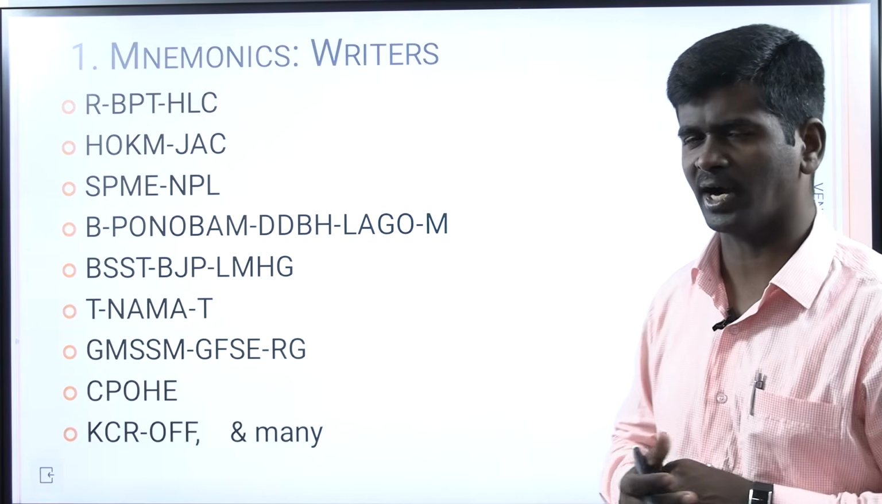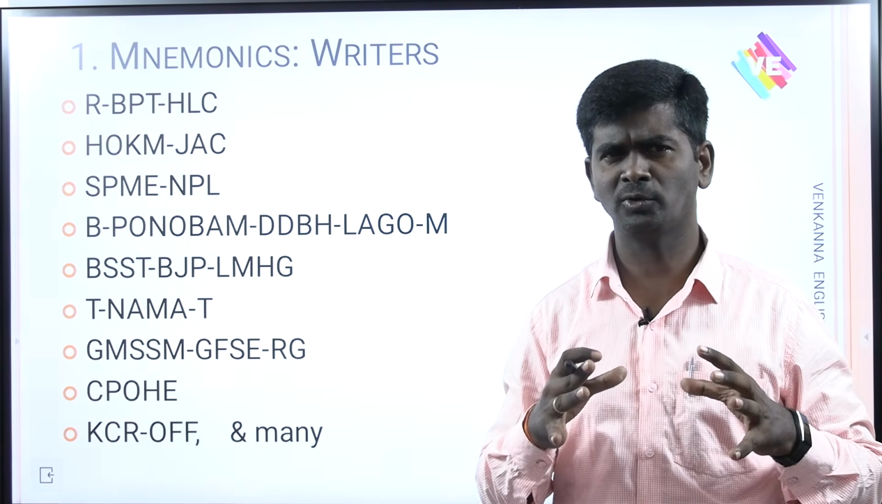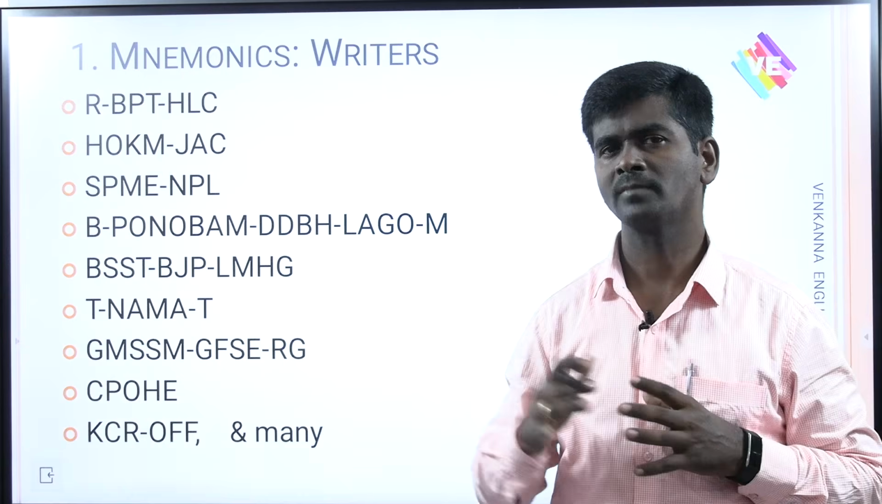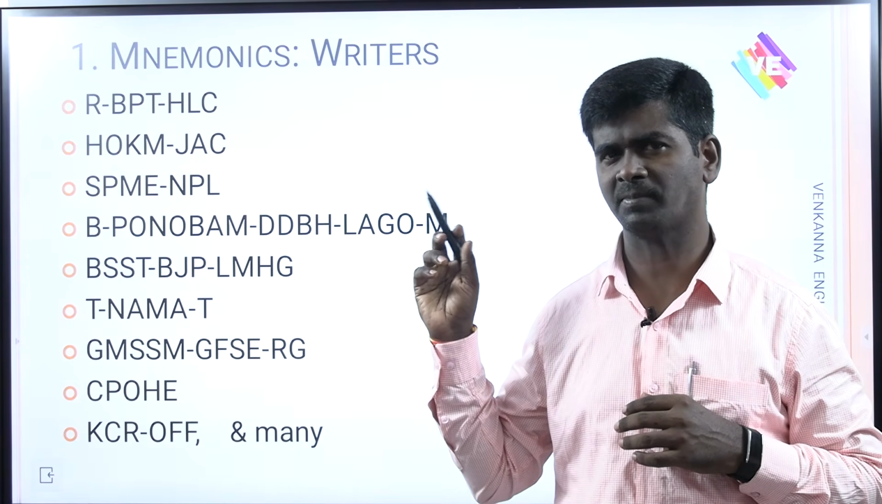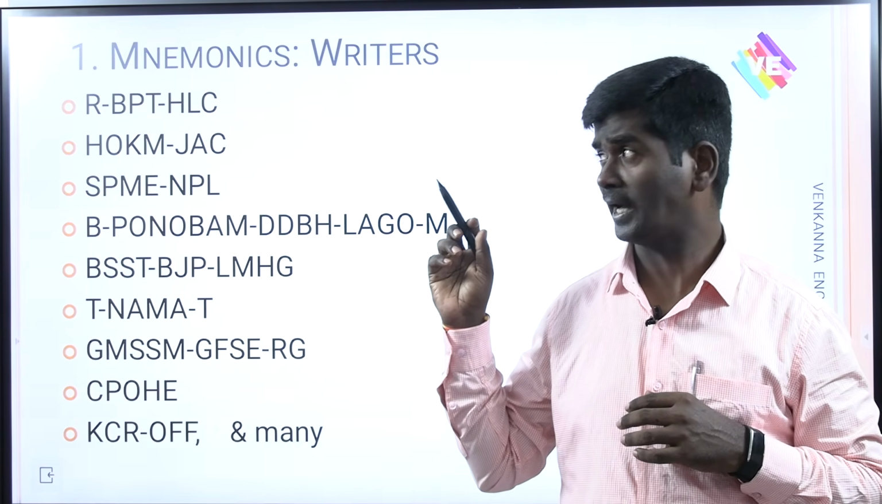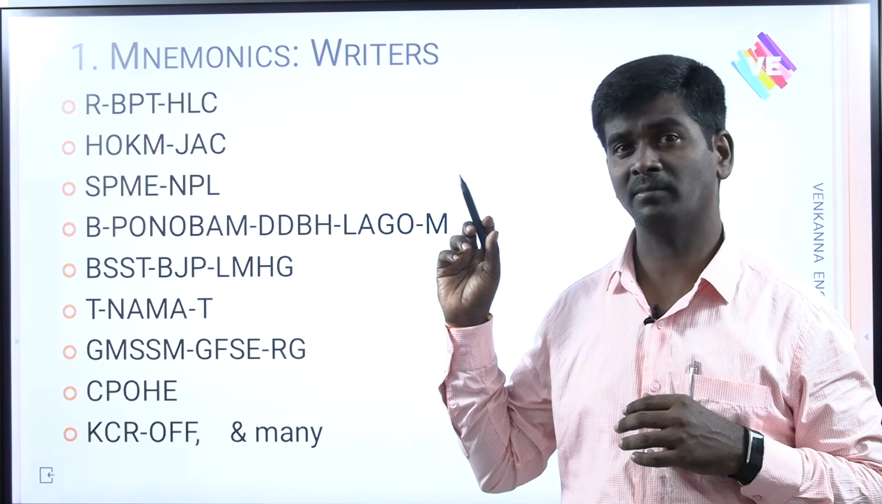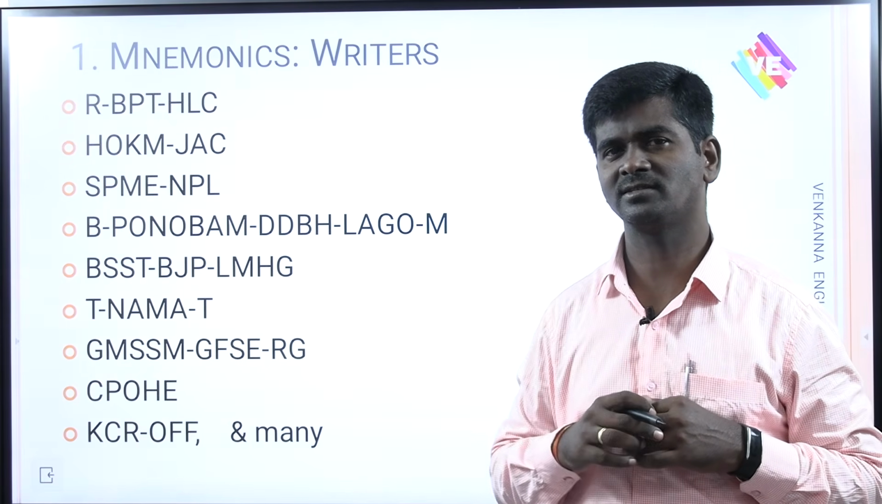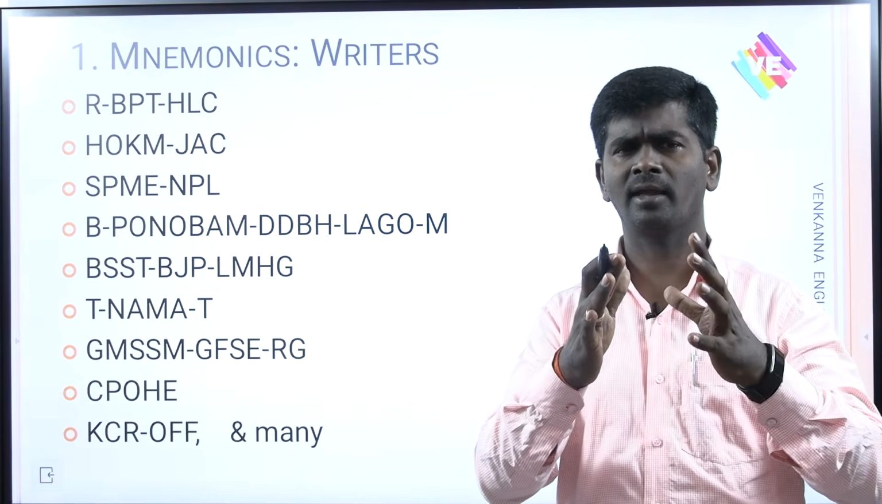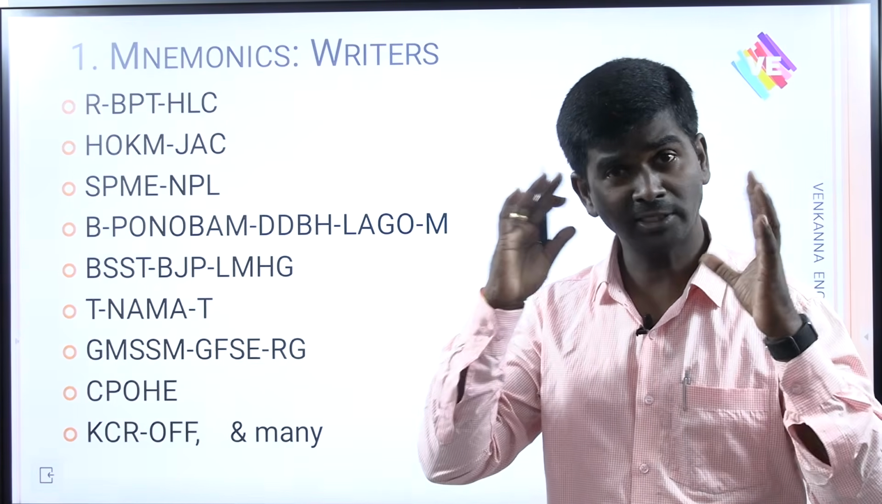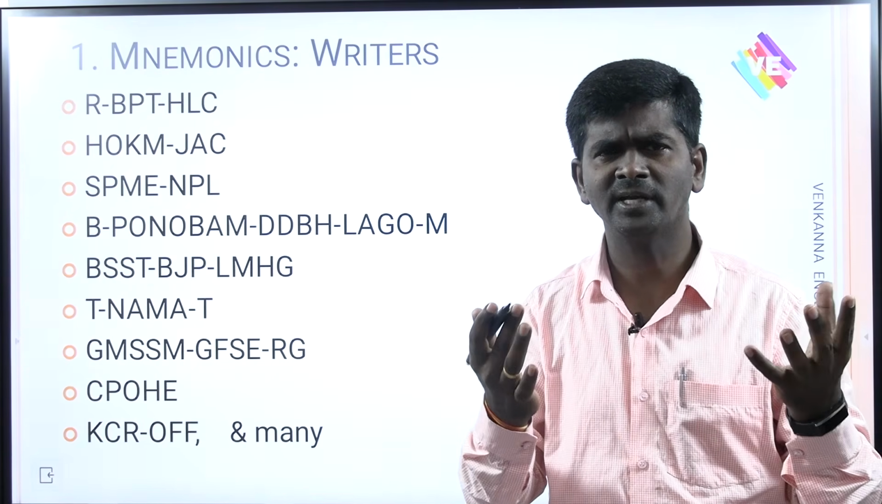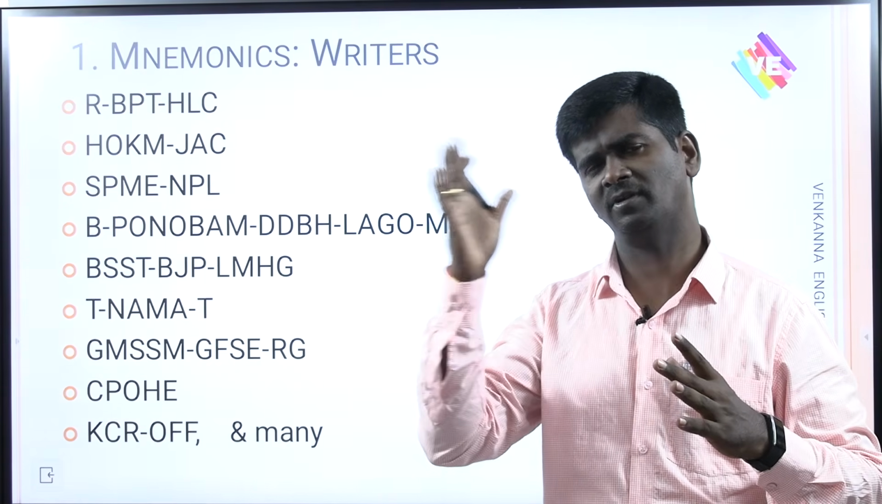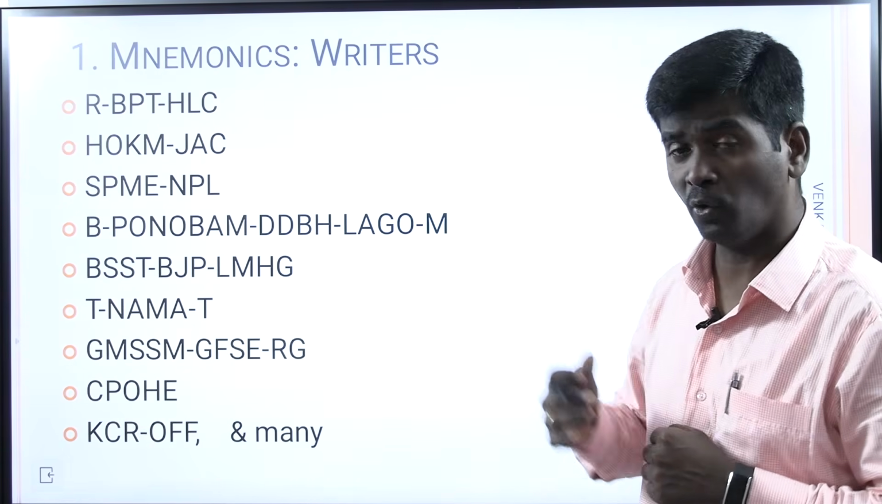For example, you can see RBPT HLC. I have this code to remember the works of Chaucer. R: Roman de la Rose, Book of the Duchess, Parliament of Fowls, Troilus and Criseyde; and HLC: House of Fame, Legend of Good Women and Canterbury Tales. These are the books that were written by Geoffrey Chaucer. For example, if there is a bit asking which of the following is not a book written by Chaucer, I will use this code.